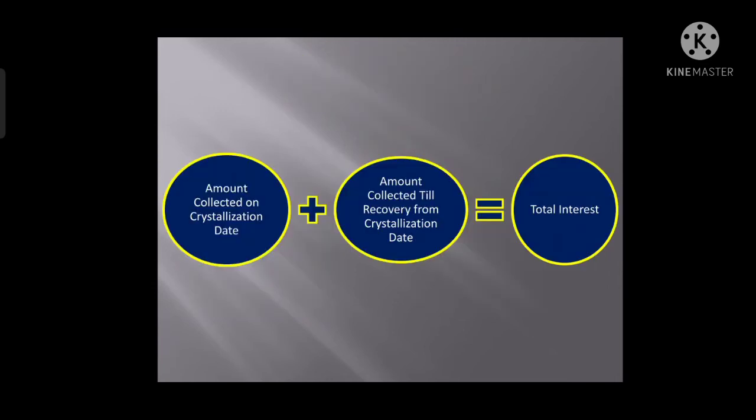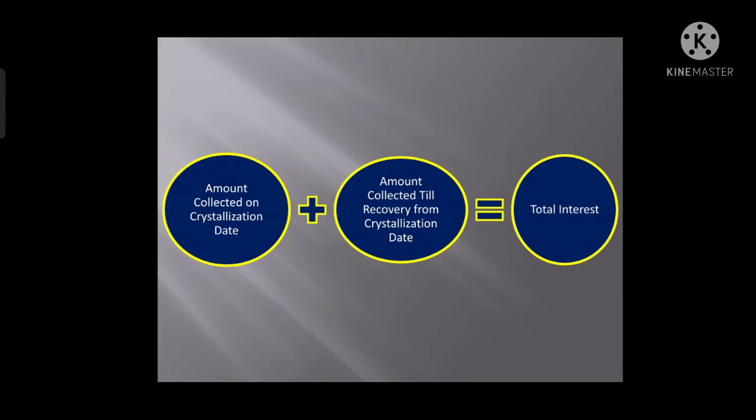Now what is the total interest which needs to be recovered? The amount collected on the crystallization date, when we crystallize the bill. At that time we also collect the interest. Now on the date of crystallization, we will collect the interest for how many days? Then the bank will collect the overdue interest for 30 days, because from the maturity date to the crystallization date there will be a 30 days gap. Then at the crystallization date the bank would charge interest for 30 days only, right?